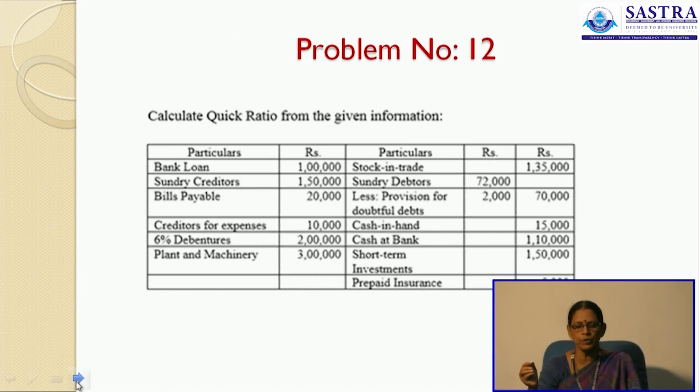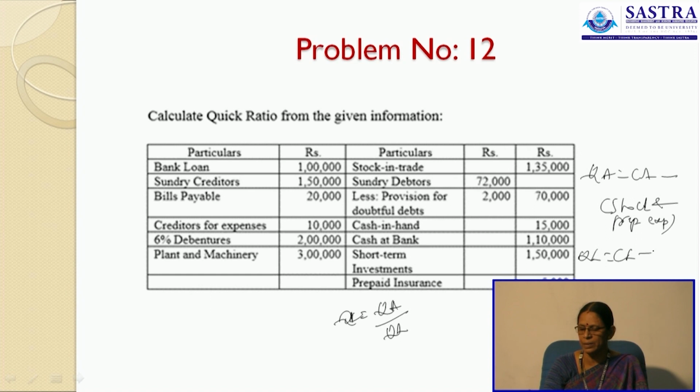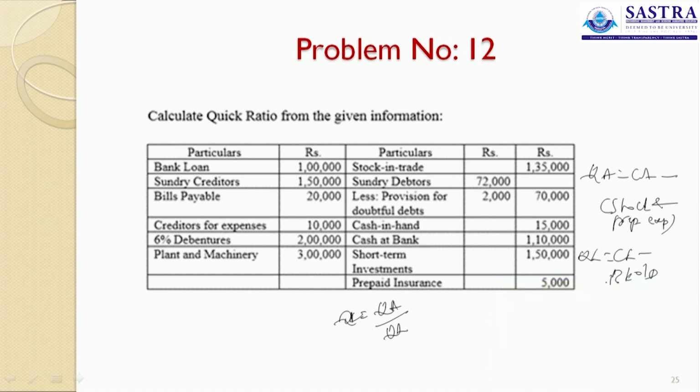Calculate quick ratio from your information. What is your quick ratio? Quick ratio is quick assets divided by quick liabilities. What is your quick assets? Current assets minus your stock and prepaid expenses. What is your quick liability? Current liability minus your bank overdraft. This is your quick liabilities.